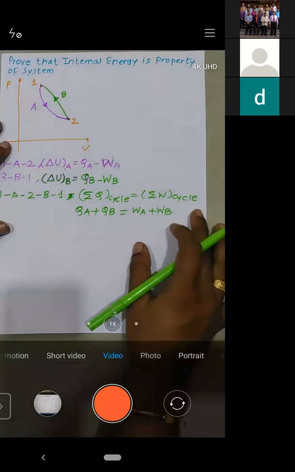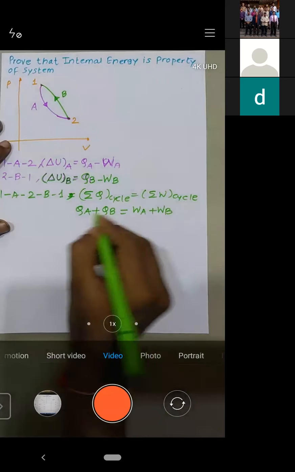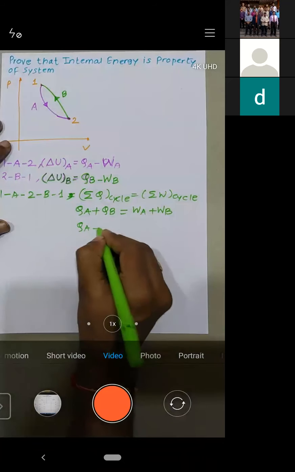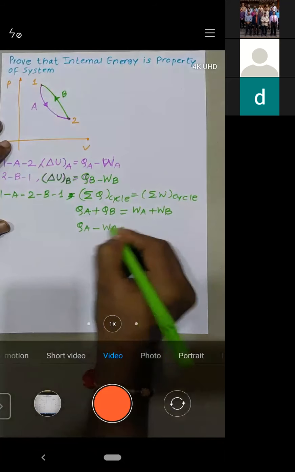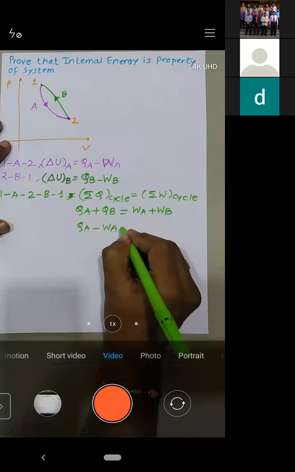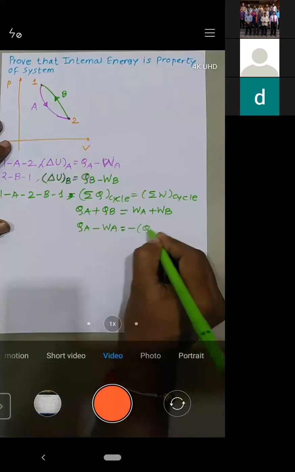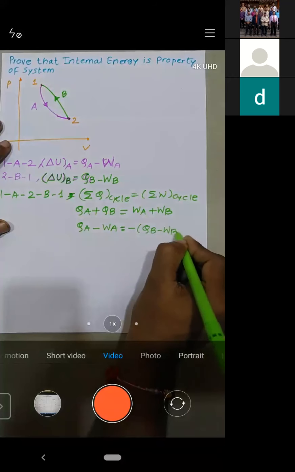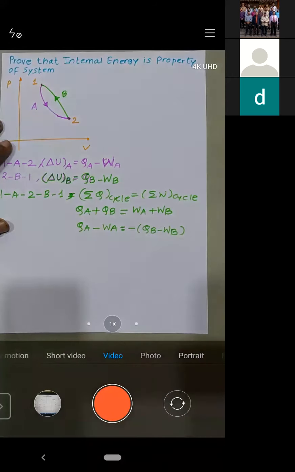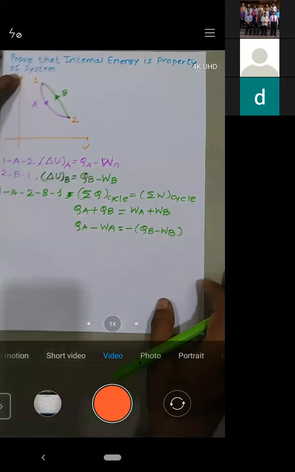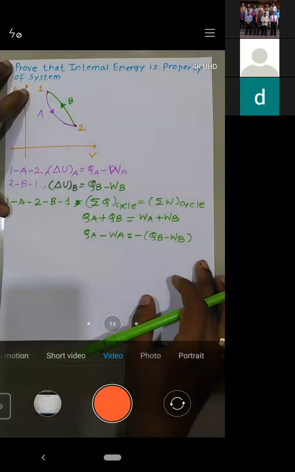WA and WB. So what I will do, I'll just take QA minus WA. I'll bring this WA here. And QB I will bring on the right hand side, so it becomes minus QB minus WB. Try to understand, this equation and this equation are one and the same. I just rearranged it. Is it okay?